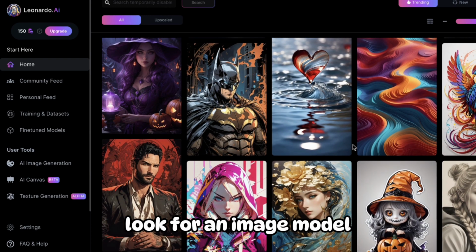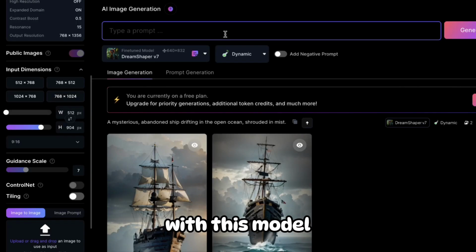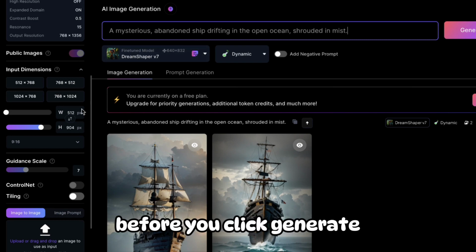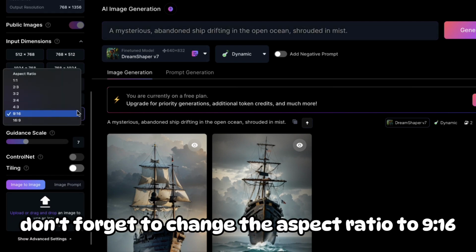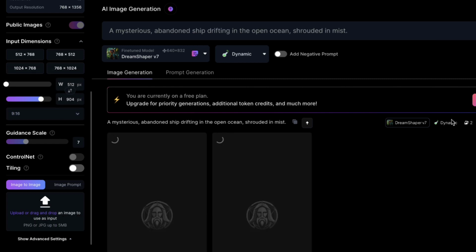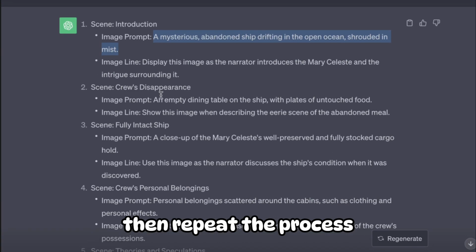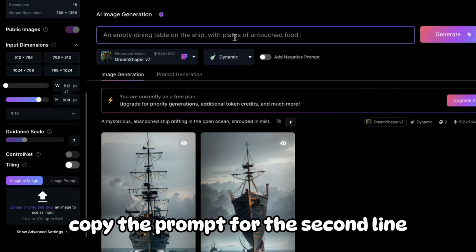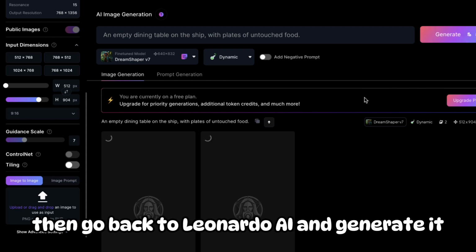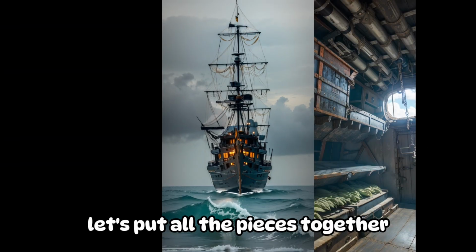Look for an image model. If you want the images to look like this, select Generate with this model. Paste your prompt here. Before you click Generate, don't forget to change the aspect ratio to 9:16. Now download the best images, then repeat the process. Go to ChatGPT, copy the prompt for the second line, then go back to Leonardo AI and generate it. Once you've generated all the images, let's put all the pieces together.